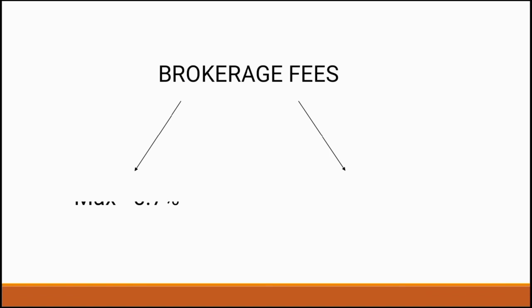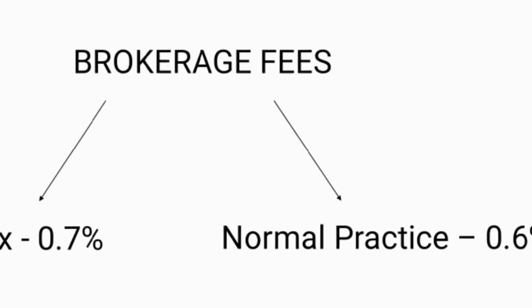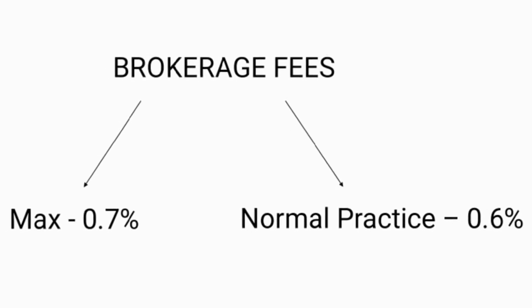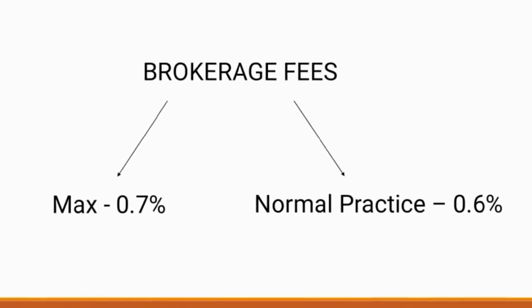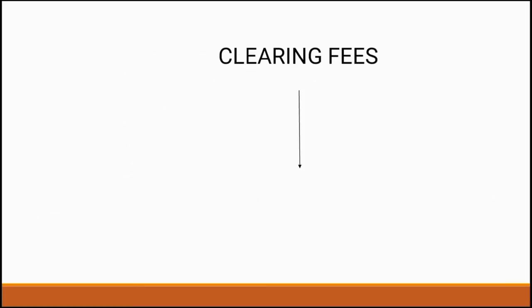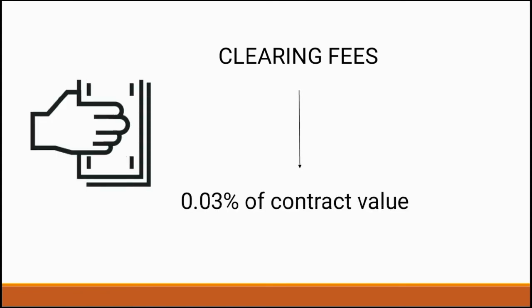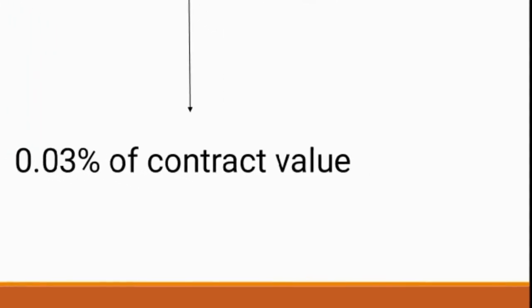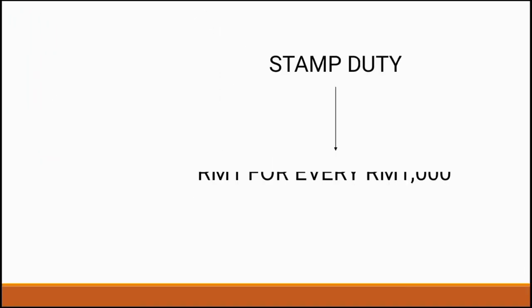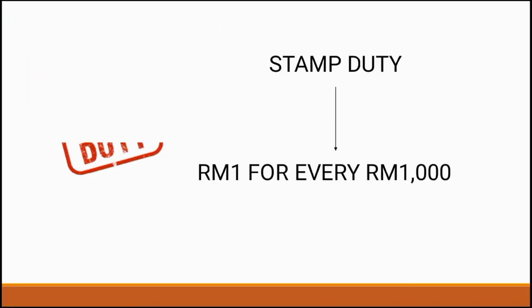For brokerage fees, it is 0.7% maximum of the value of total shares traded. Normal practice is 0.6%. For the clearance fee, it is 0.03% of contract value, subject to a cap of 200 ringgit. For stamp duty, it is 1 ringgit for every 1,000 worth of value.